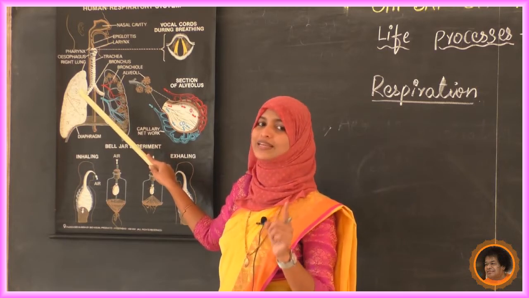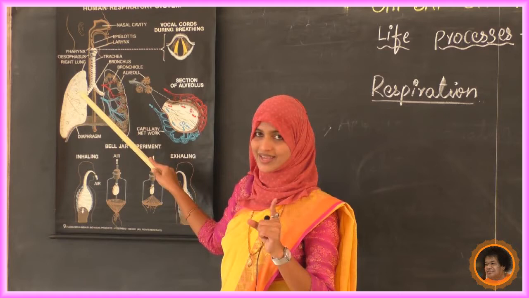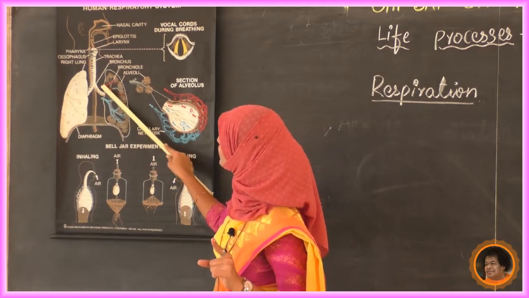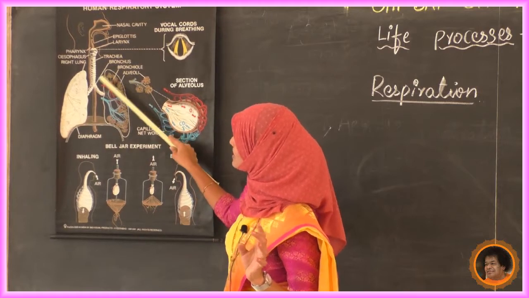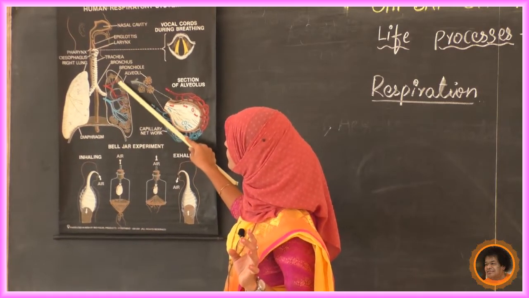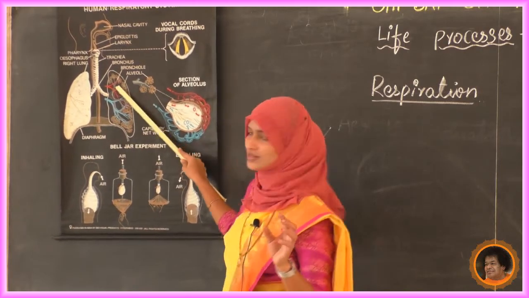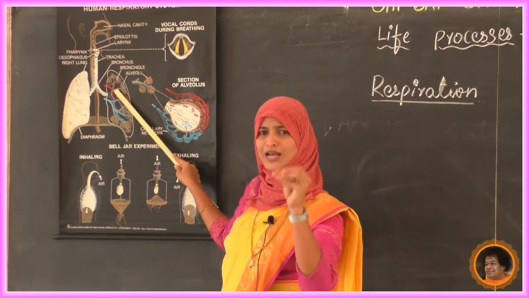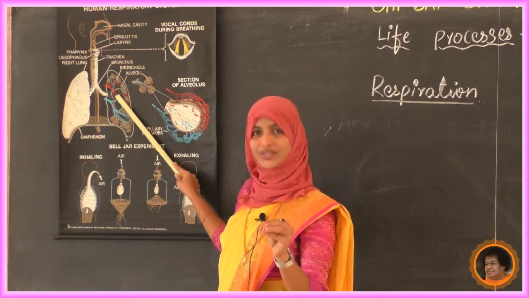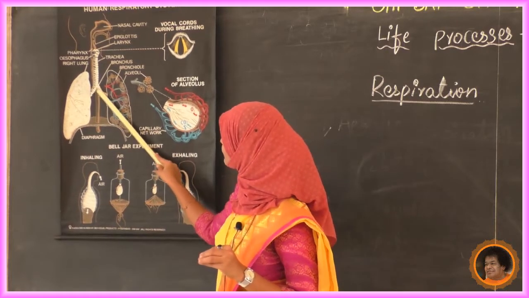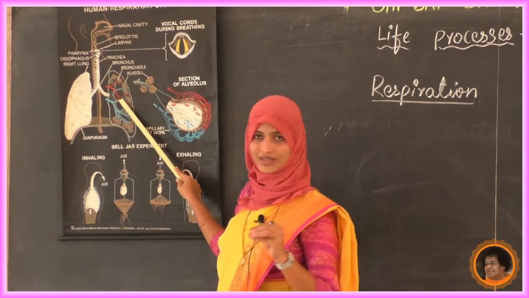If it is singular, what are we calling it? Bronchus. If it is plural, we are calling it bronchi. So there will be two here, two pipes, that is called bronchus. Next, these bronchus are leading to the bronchioles. There will be a number of small pipes, they are called bronchioles. There is a connection here, see, bronchus is leading to the bronchioles.